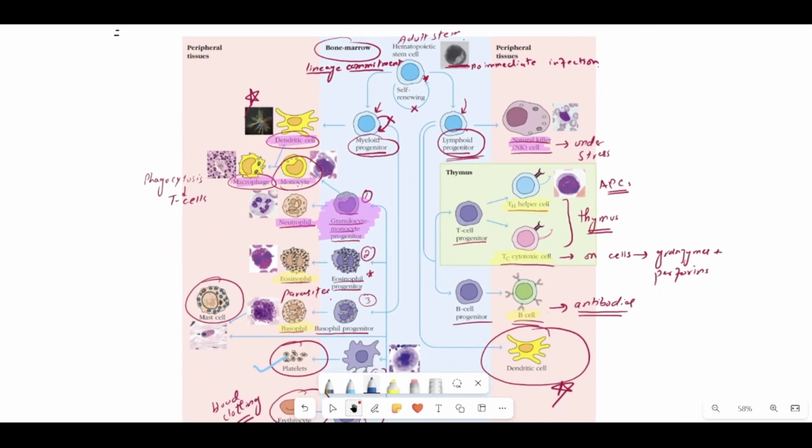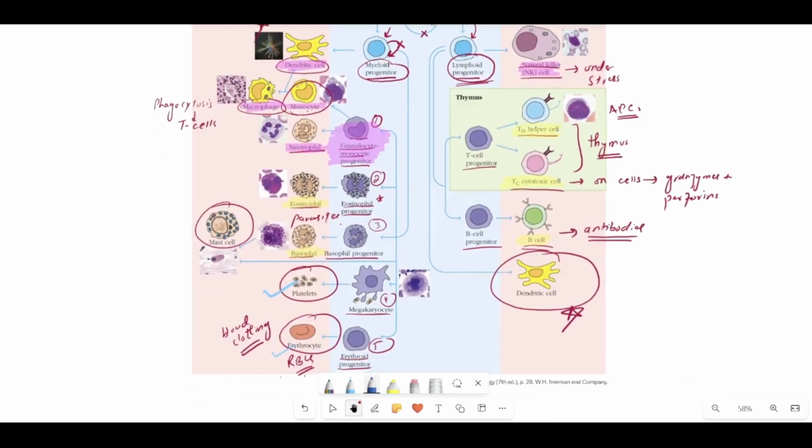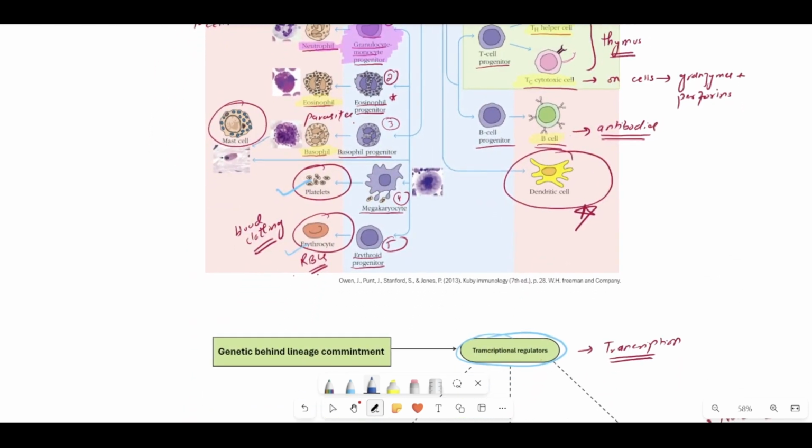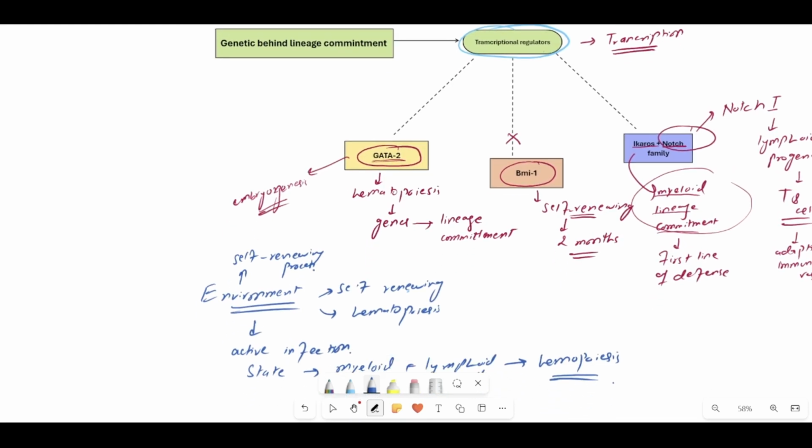We have studied the two scenarios for the working of the stem cells, whenever they are under immediate attack or when they are in the non-attack state. Also, we have studied that the hematopoietic stem cells undergo two lineage commitments, either into the myeloid progenitor cells or the lymphoid progenitor cells. And lastly we have studied the genetics behind the hematopoiesis or the lineage commitment of these cells.